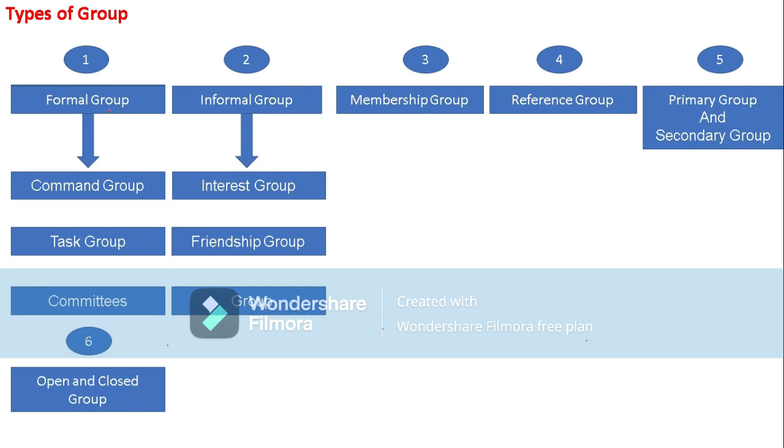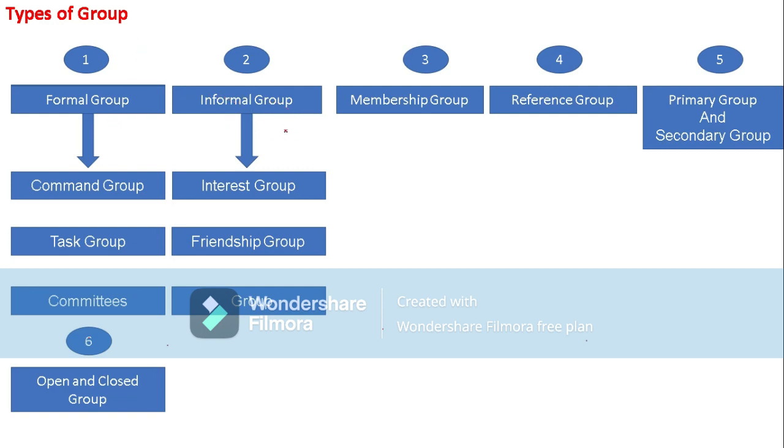Coming to formal groups, they will have a written form of rules and regulations to be followed by the individuals of the group. But in an informal group, there will not be any written rules and regulations, but they are governed by group norms and values. According to the group norms and values, those people will behave. And there is a free flow of communication in informal groups compared to formal groups.